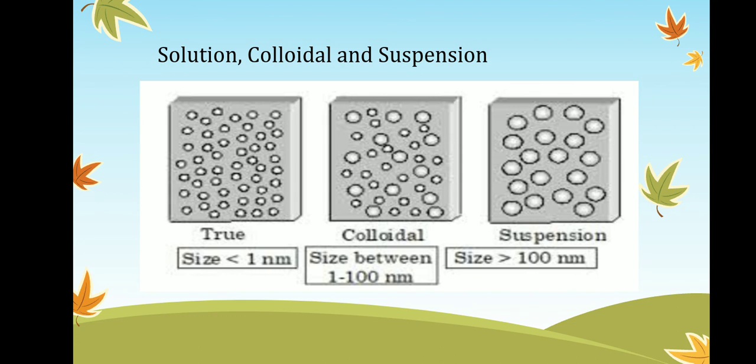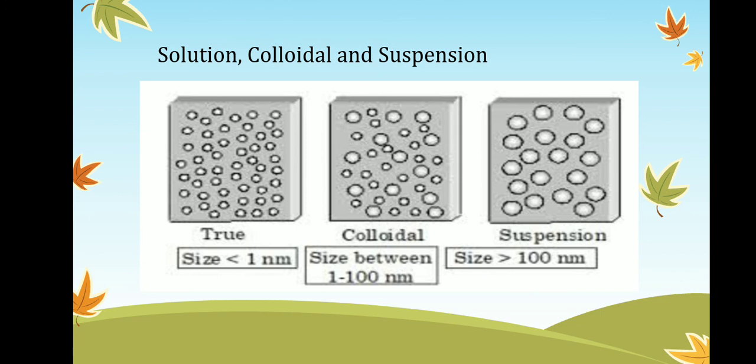But second is the colloidal solution. In a colloidal solution, some particles are small, some are larger. The larger particles are the solute, which we can see under a microscope. Third one is the suspension. All particles are larger, we see them with the naked eye, and they can also be separated with centrifugal force. These are the three differences between solution, colloid and suspension.